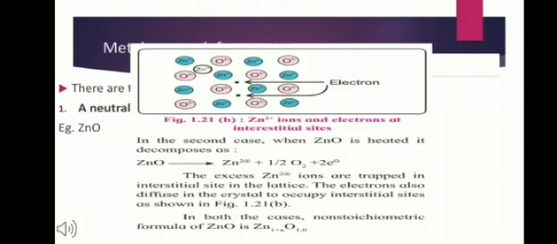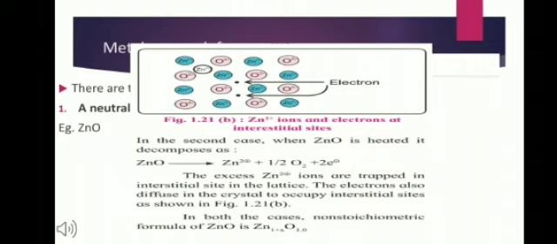Here, when zinc oxide is heated, it loses oxygen, as you can see in the reaction. Here, zinc ions are entrapped in the interstitial sites and electrons in the interstitial sites to maintain the electrical neutrality. This gives rise to the metal defect. Now, due to the presence of electrons in the interstitial sites, the color is yellow.